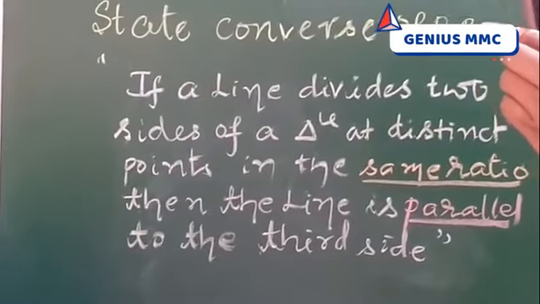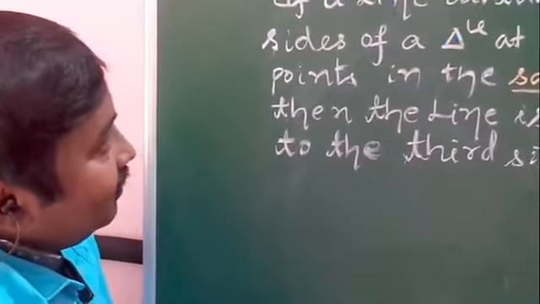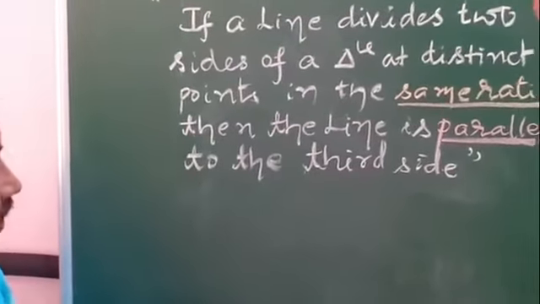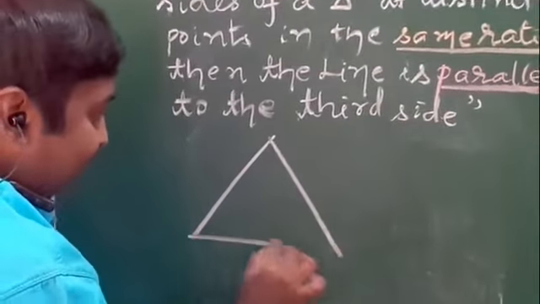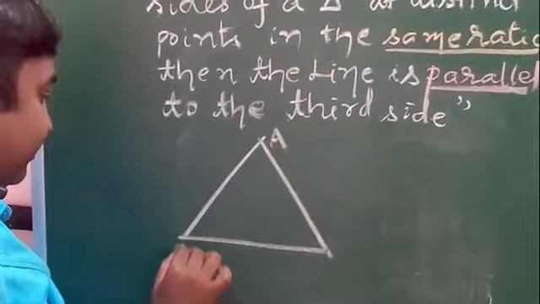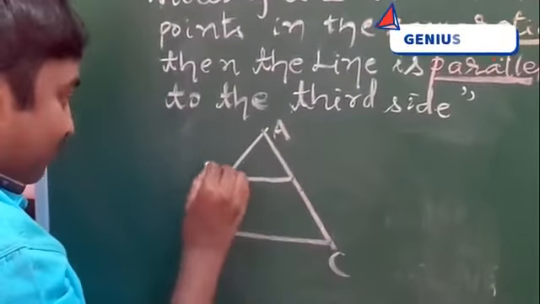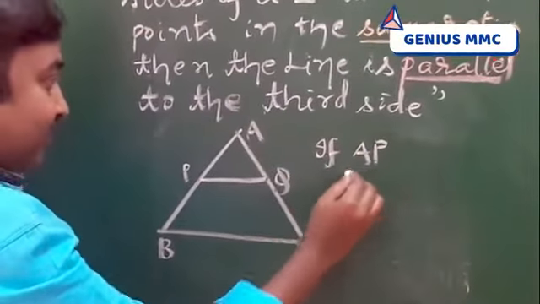State converse of BPT or converse of Thales theorem. See the words. If a line divides two sides of a triangle, write on the diagram also. A, B, C. This is a line PQ. It divides two sides.